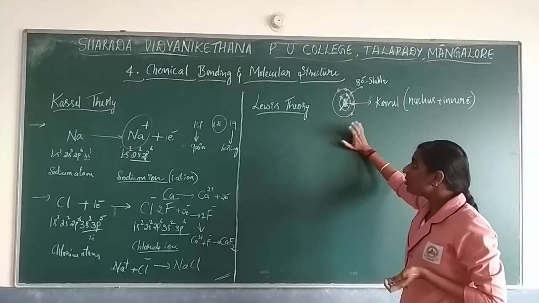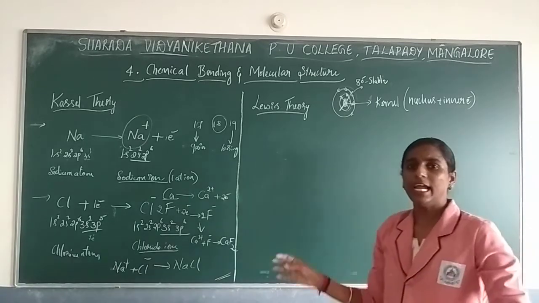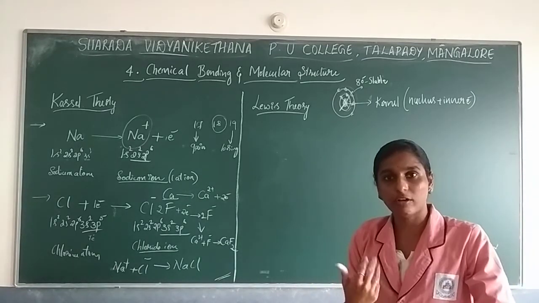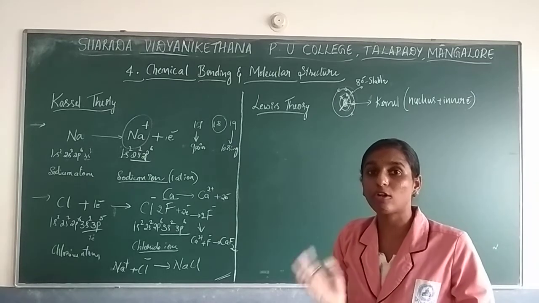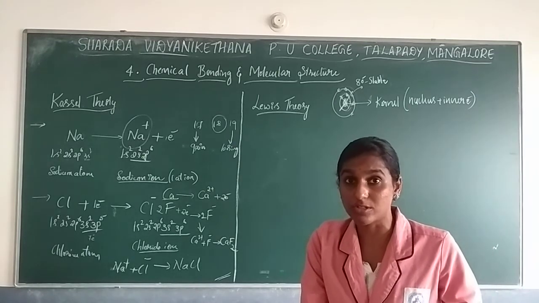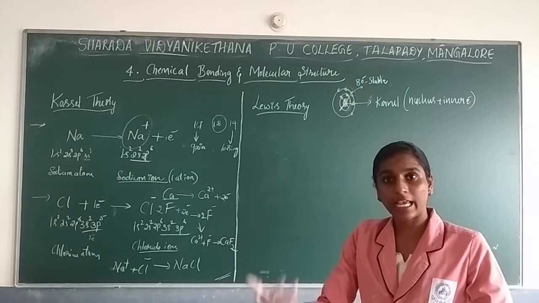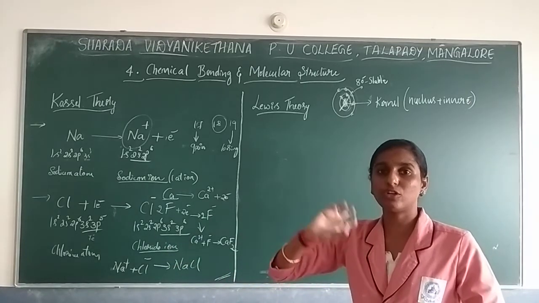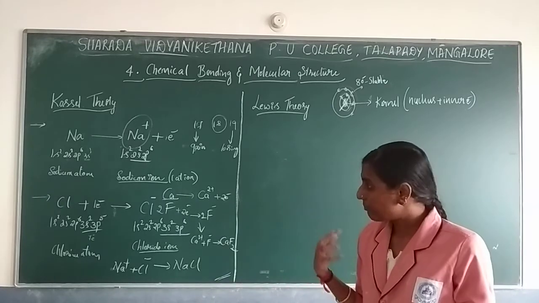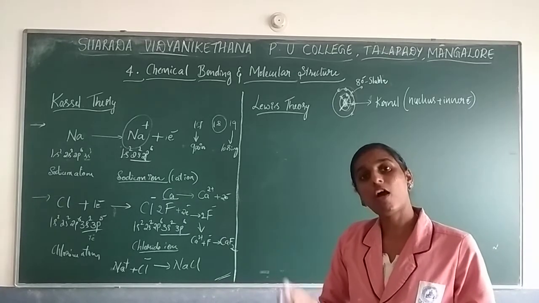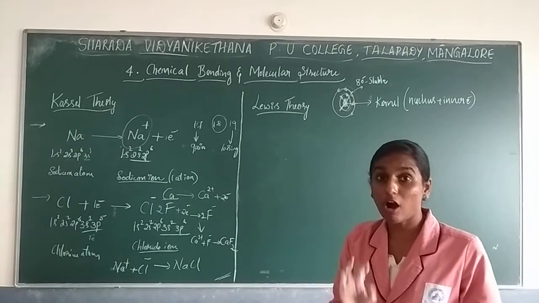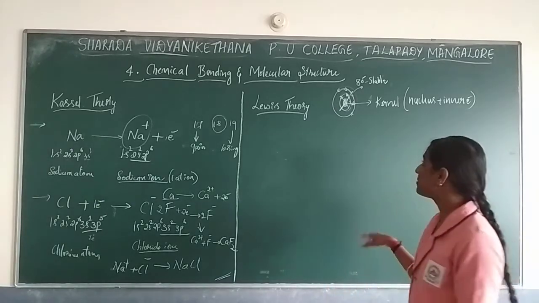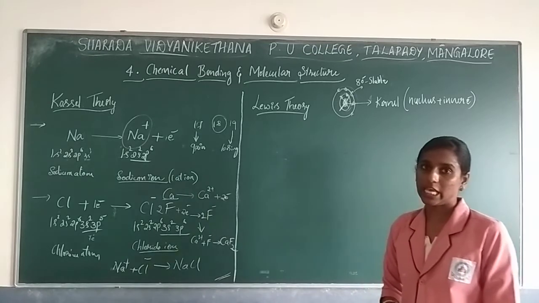He said it is not necessary to go only with losing or gaining of electrons. Sometimes it can go with sharing of electrons also. Atoms can combine with one another to form a molecule either by losing, gaining or sharing of electrons. That sharing of electrons has been explained by this theory.